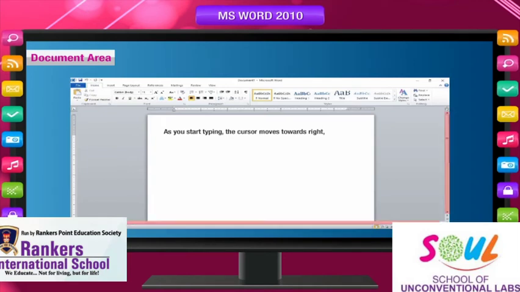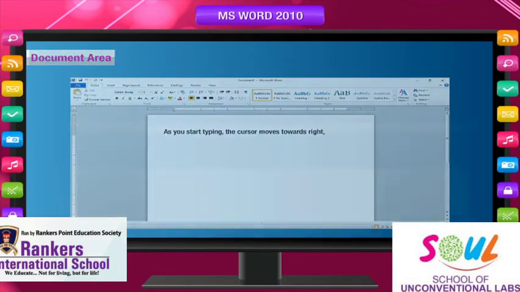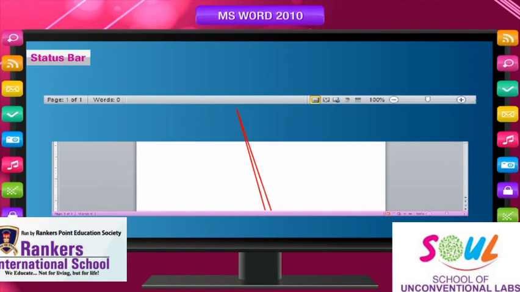There are vertical and horizontal scroll bars on the right and bottom side of the document area. You can move right, left, up and down with the help of these scroll bars to see the text that does not fit on the screen and is therefore not visible. You can also reduce or enlarge the document area using the zoom tool on the right side of the status bar at the bottom of the screen. Status bar. The status bar is at the bottom of the screen. It gives information about the total number of pages in the document, current page number, line number, column number, etc.